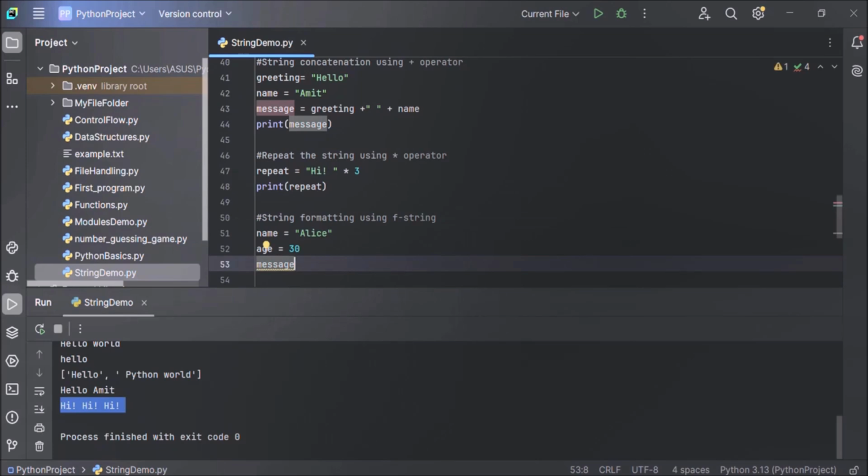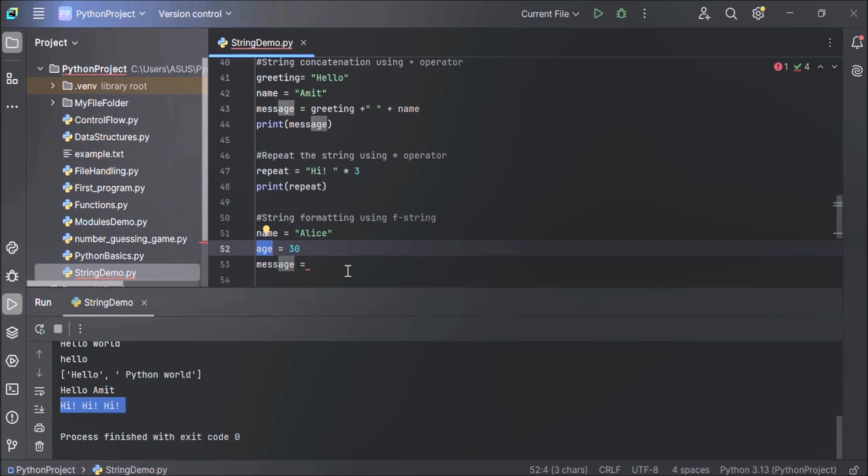So one more variable, message equals. Now here this message variable will hold a customized message. Customized message, hello, my name is, whatever name is stored in this variable, that name will be displayed in the customized message. Hello, my name is Alice and I am, whatever age is stored in this age variable, I am 30 years old. And the same message will be displayed in the output window when we execute this code.